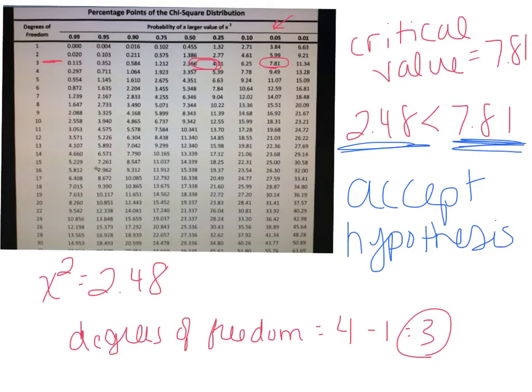In this case, my hypothesis is that the card suits are going to be random. So what this tells me is that I accept that hypothesis, that the card suits are distributed randomly, and anything that is not getting 400 is due to chance. That is not statistically significant. Let's look at one more.